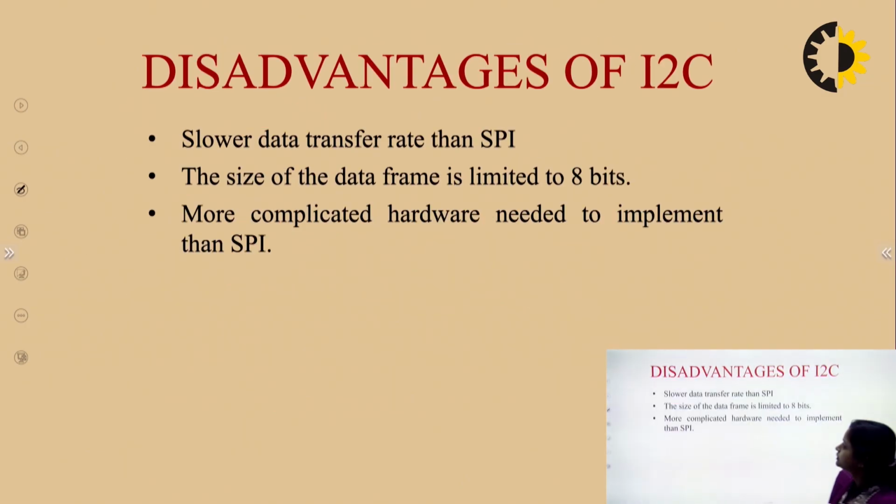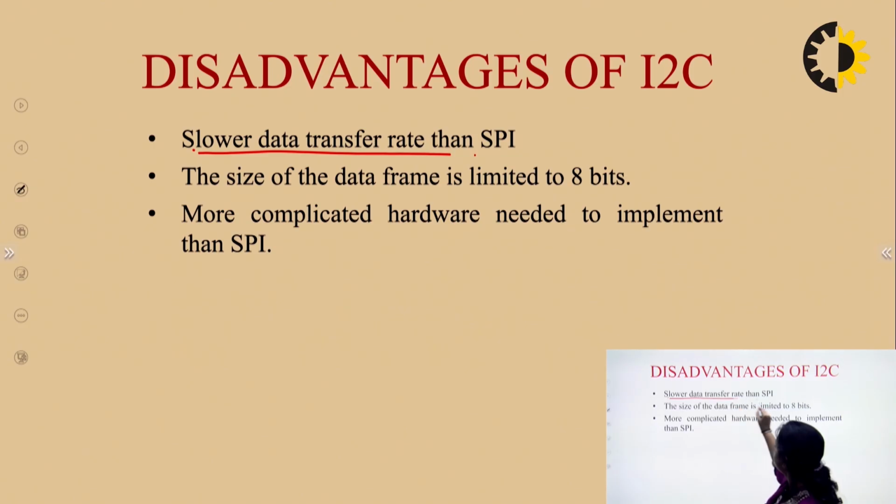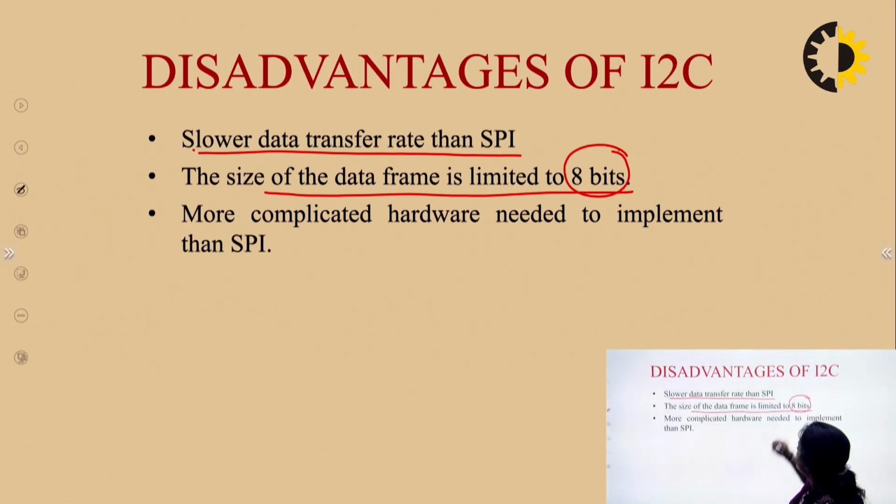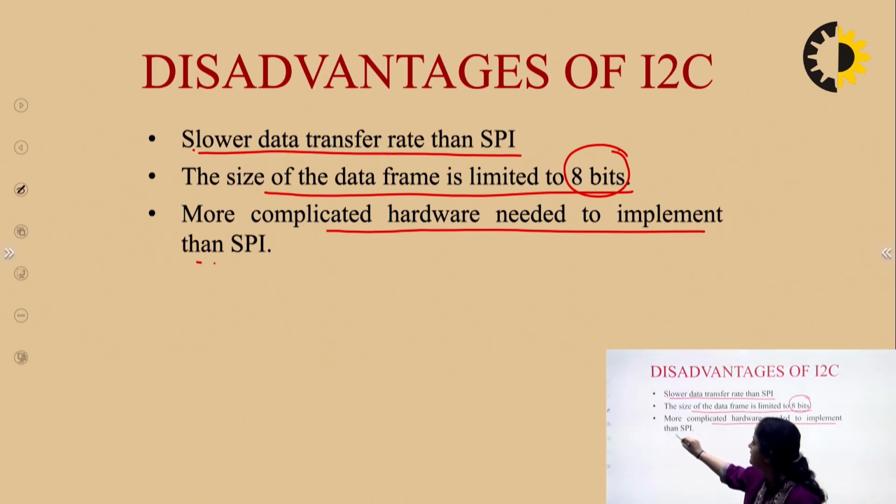Disadvantages: slower data transfer rate as compared to SPI, क्योंकि यहाँ पे आपको acknowledgement/not acknowledgement bits भी आ रही हैं, आपका एड्रेस भी ट्रांसमिट हो रहा है, so data transmission process will be a bit slower as compared to SPI. Size of data frames is limited to 8 bits. यहाँ पे आप डाटा फ्रेम्स का जो साइज तय कर सकते हैं, that is limited to 8 bits only. More complicated hardware needs to be implemented than SPI.